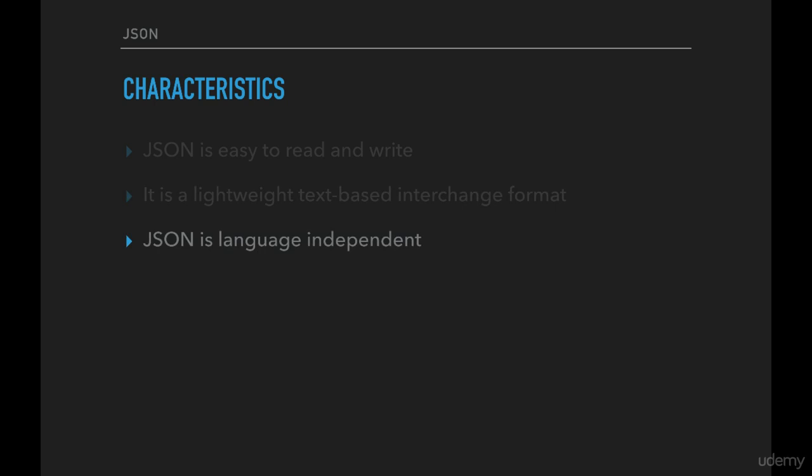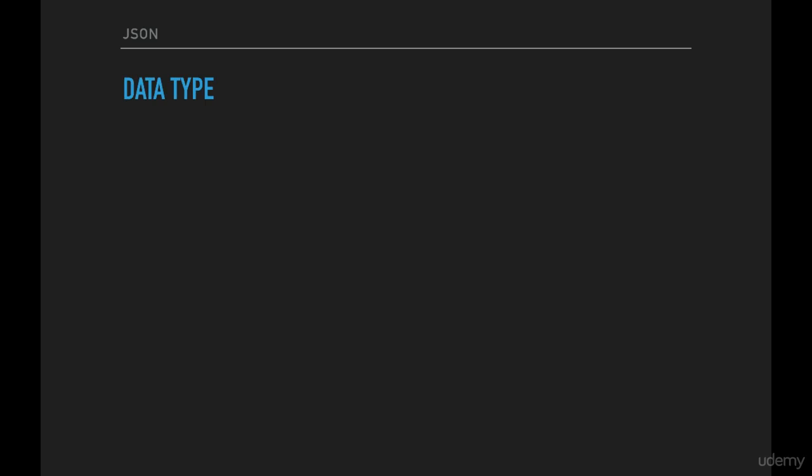Now JSON is also language independent, and that's what makes it very special, especially when you have PHP, Java, or probably Ruby on Rails, Grails, iOS, Apple, Android, anything that you can name. JSON will work with pretty much everything that you want to make work with. Let us now see the data types.